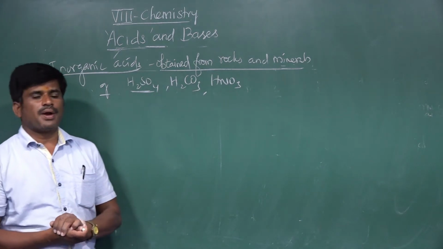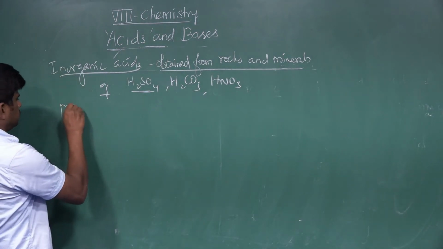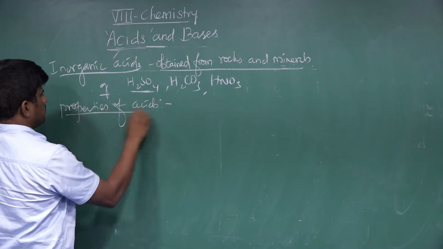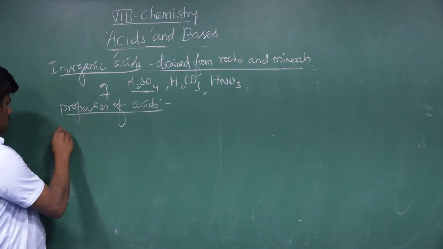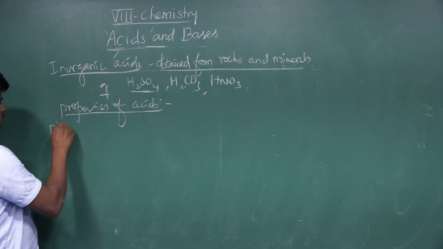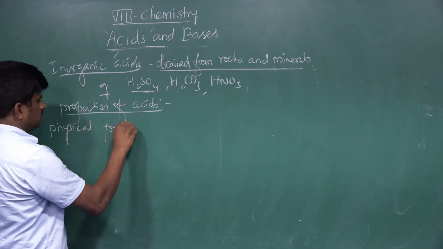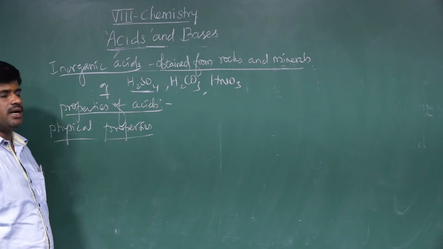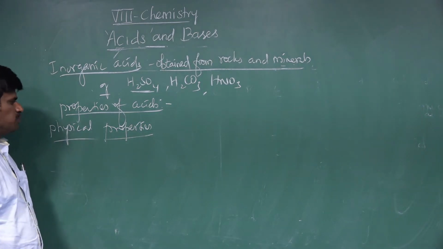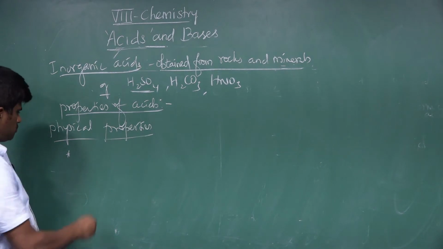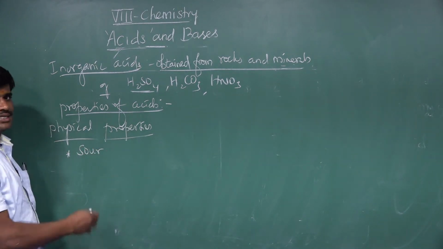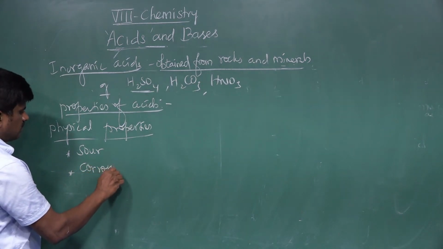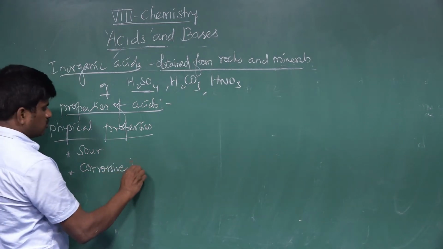Next we go to properties of acids. Properties of acids are classified into two: one is physical properties, another is chemical properties. Chemical properties we will see later, after completion of physical properties. So physical properties: acids are sour in taste. This is very simple. And acids, especially inorganic acids, are corrosive in nature.